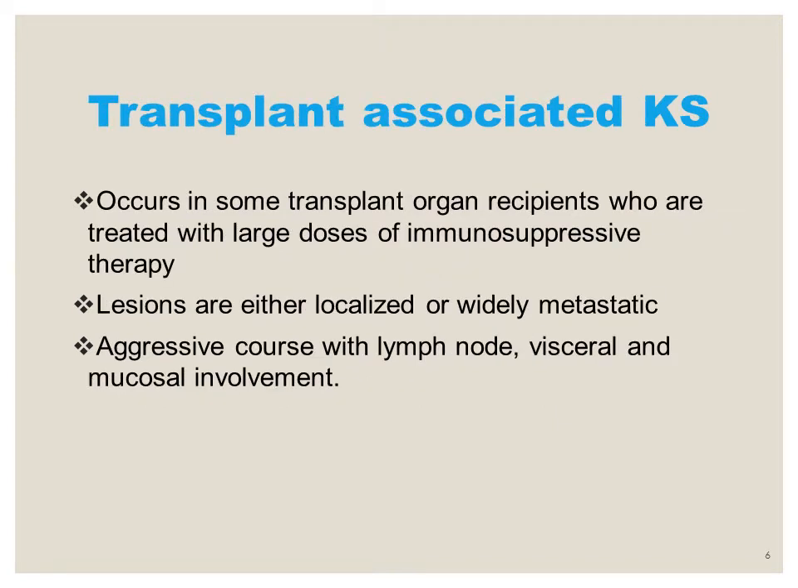The third type of Kaposi sarcoma is referred to as the transplant associated Kaposi sarcoma, and it occurs in individuals who are recipients of organs and are treated with large doses of immunosuppressants. The lesions are either localized or widely metastatic, and it has an aggressive course just like the African Kaposi sarcoma, with lymph node, visceral and mucosal involvement.